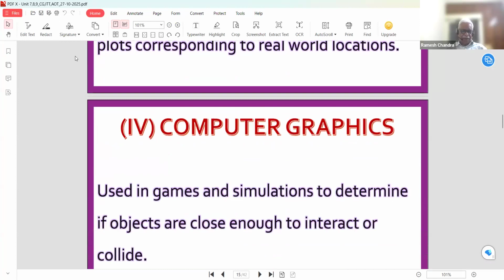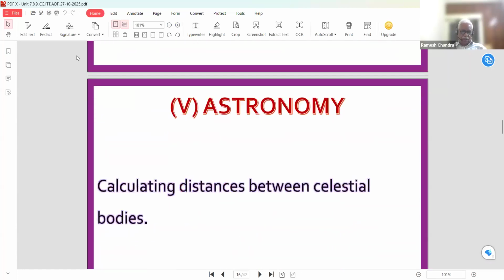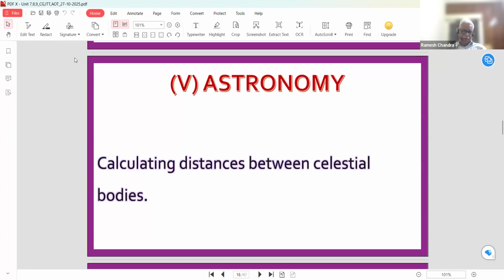It is also applicable in computer graphics, used in games and simulations to determine if objects are close enough to interact or collide. It is also useful in astronomy, calculating the distance between celestial bodies. These are some applications of the distance formula.